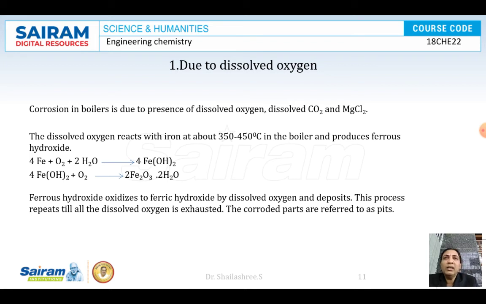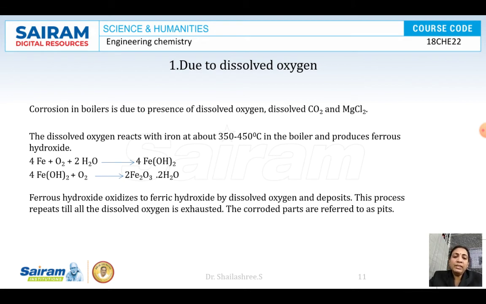We discussed this in the electrochemical theory of corrosion in the corrosion chapter; almost a similar mechanism takes place here. The dissolved oxygen reacts with the metal in the presence of moisture at high temperatures to form ferrous hydroxide, and the ferrous hydroxide further reacts with oxygen and moisture to form rust. This is one of the methods.